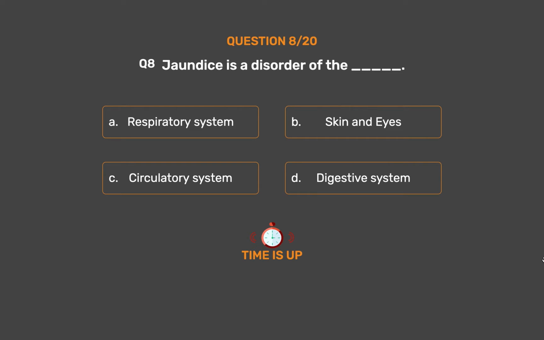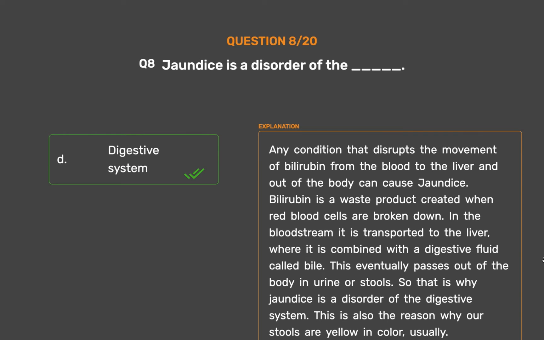The correct answer is option D, digestive system. Any condition that disrupts the movement of bilirubin from the blood to the liver and out of the body can cause jaundice. Bilirubin is a waste product created when red blood cells are broken down. In the bloodstream, it is transported to the liver, where it is combined with the digestive fluid called bile.